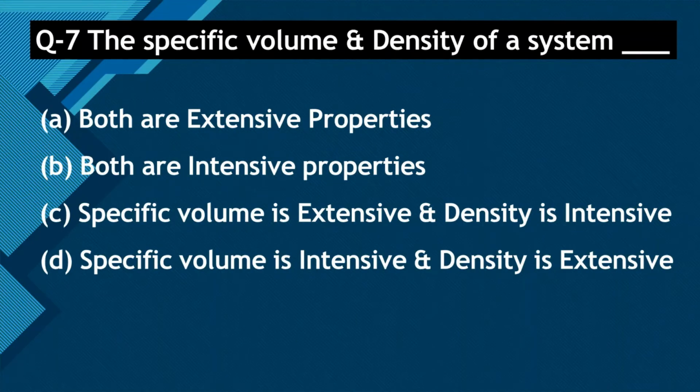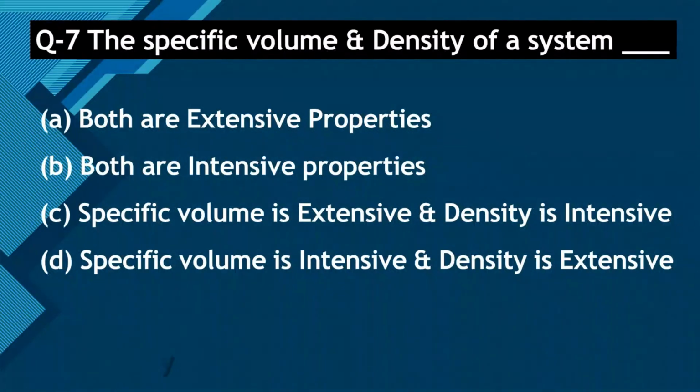Question number 7. The specific volume and density of a system are dash. Option A, both are extensive properties. Option B, both are intensive properties. Option C, specific volume is extensive and density is intensive. Option D, specific volume is intensive and density is extensive.